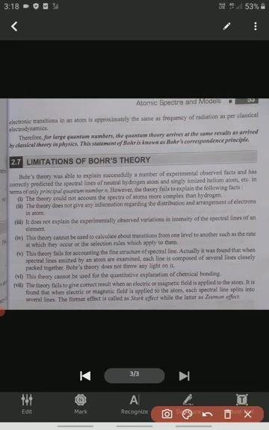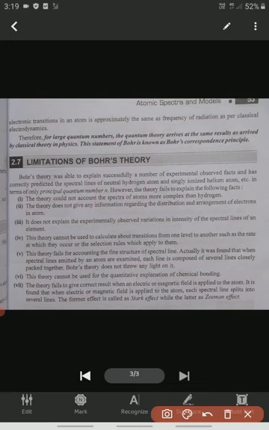First failure, or first drawback, of Bohr's theory: it could not account for the spectra of atoms more complex than hydrogen. Hydrogen is nothing but atomic number 1 only. Above hydrogen, for more complex atoms, the Bohr atom is not able to explain. If you take lithium or carbon or nitrogen, Bohr's theory is not able to explain these complex atoms. This is the first failure.